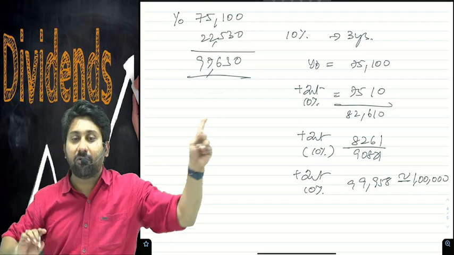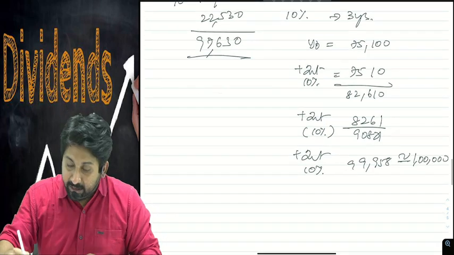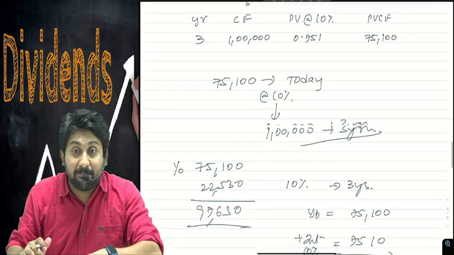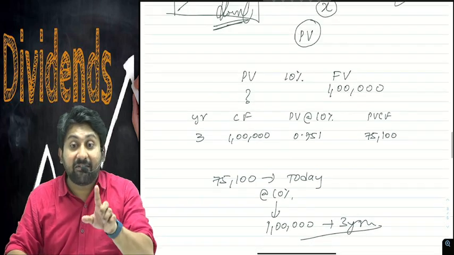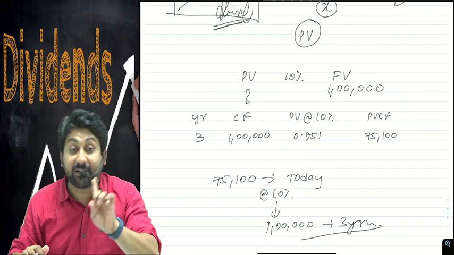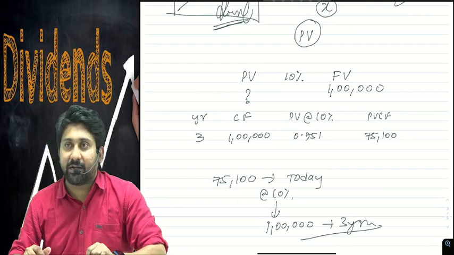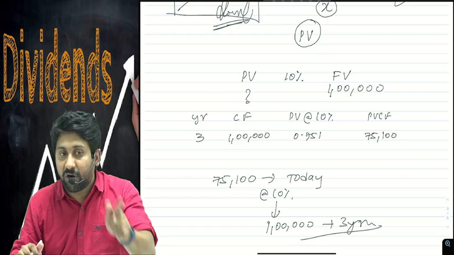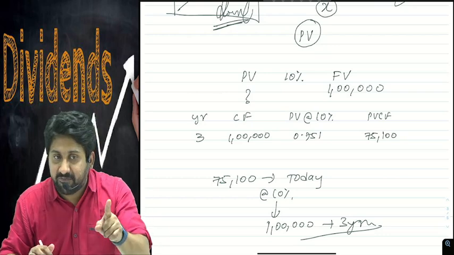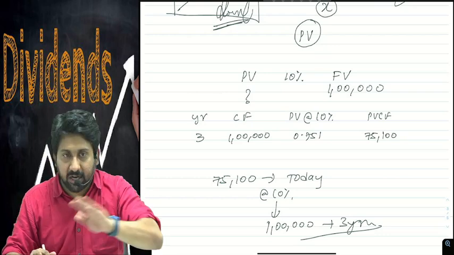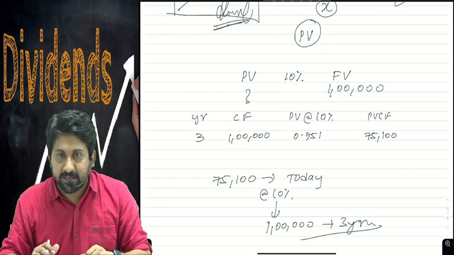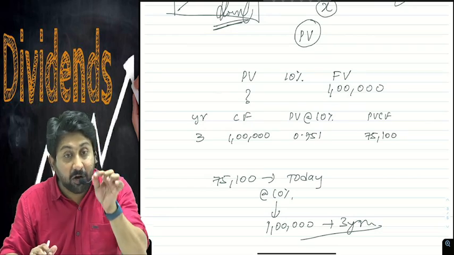From this, what you have to understand? Chit fund companies will tell, we are giving a return of 8%, not interest of 8%. They will not tell I am paying interest of 8. They will tell we are giving a return of 8. Return is a PV factor. Interest is a cash flow. Both are different. So what chit fund companies will tell? We are paying a return of 8%.